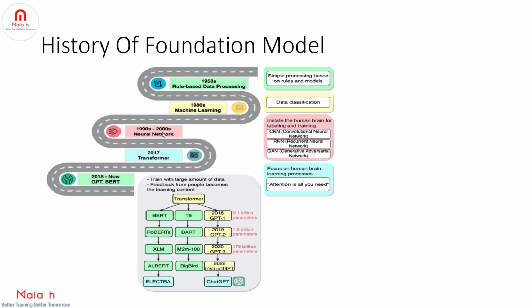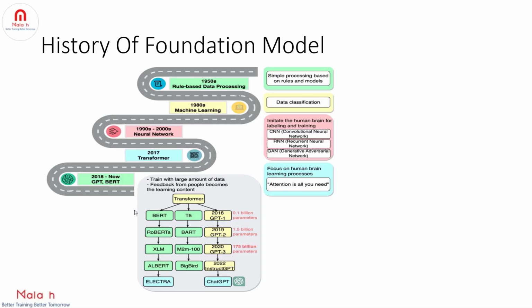And from the 1990s to the 2000s, it is all neural networks. The objective is to imitate the human brain for labeling and training. So we have three categories: CNN, RNN and GAN networks. And in 2017, as I said, Google introduced this transformer. We already learned the transformer architecture, and from 2018 onwards we have GPT and BERT. Several large language and small language models were developed, and this is mainly because of the attention concept.